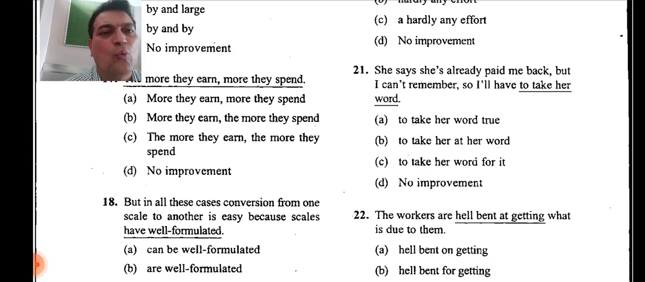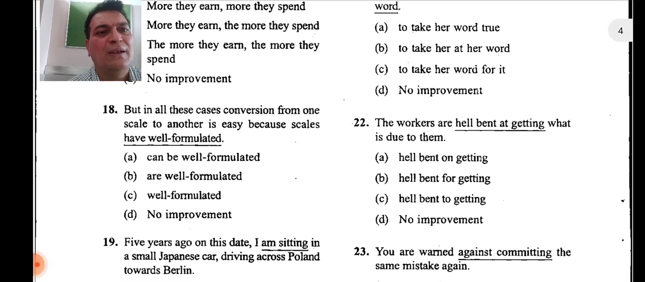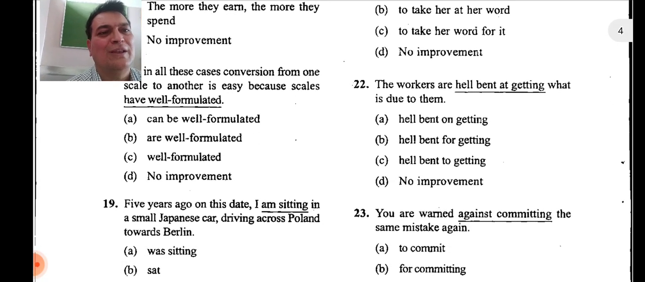The workers are hell-bent at getting what is due to them. The workers are hell-bent on getting. So hell-bent on, kept on, bent on. So the workers are hell-bent on getting what is due to them. So what is due to them? Yes? The workers are hell-bent on getting what is due to them. So A is the right answer.